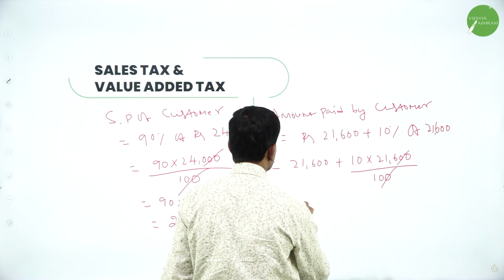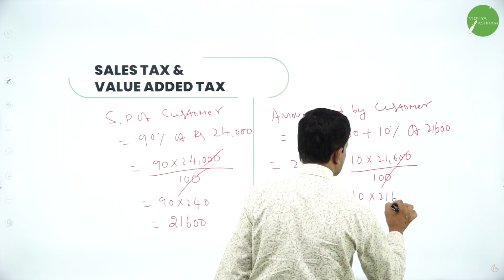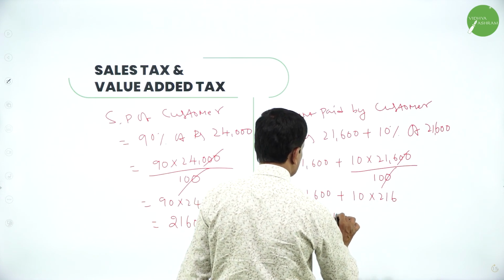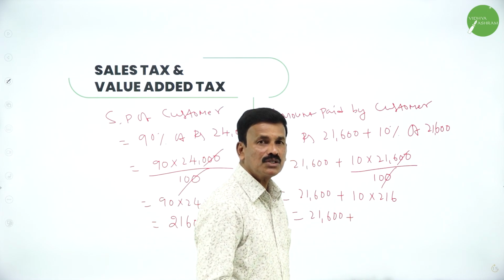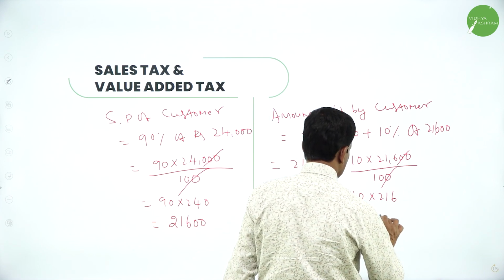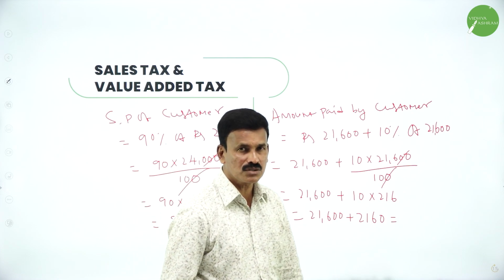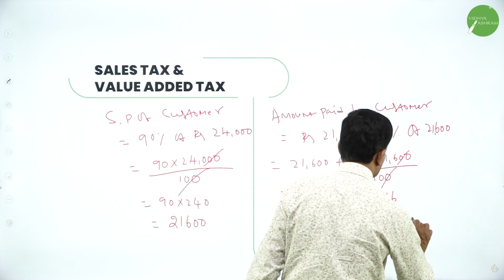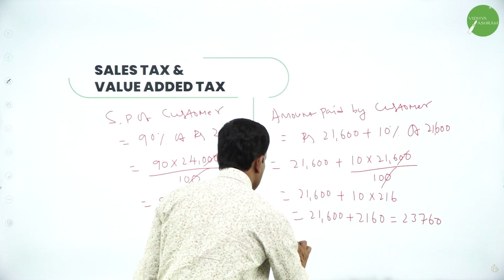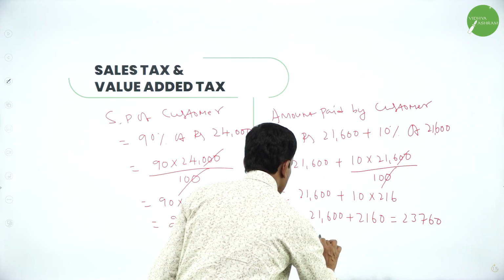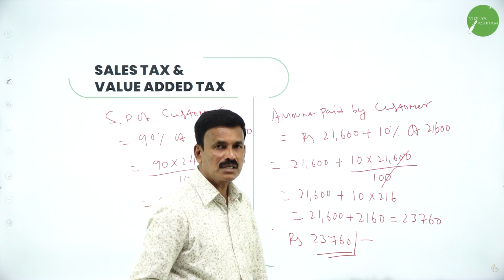So that's equal to 21,600 plus 10 into 216, which is 2,160. So totally, add 21,600 plus 2,160, which is equal to 23,760. Right. So therefore the total amount paid by the customer is rupees 23,760. This is the amount paid by the customer.